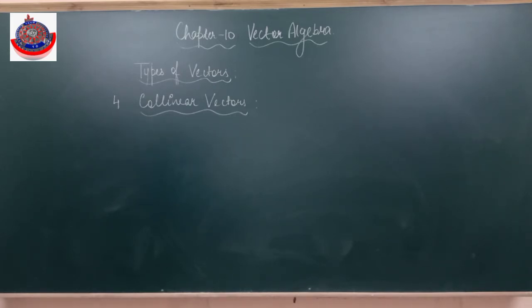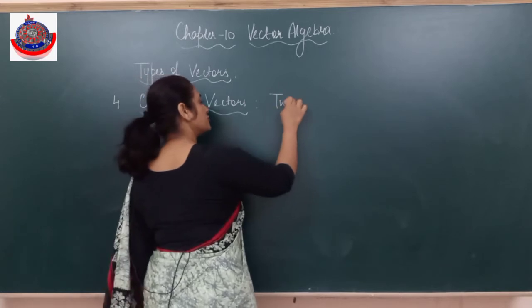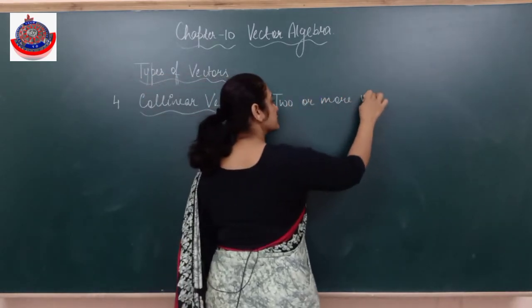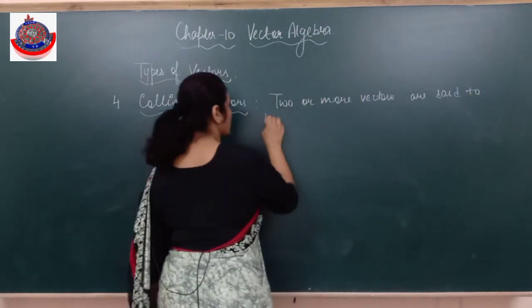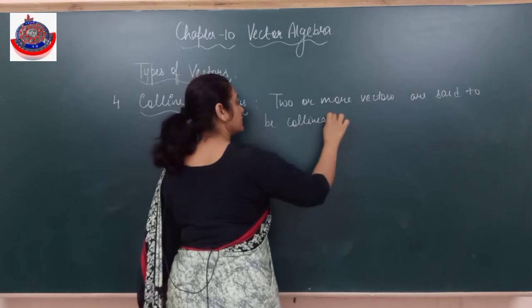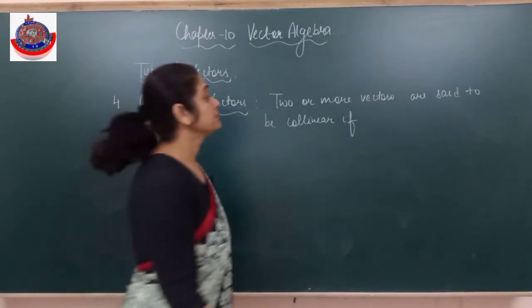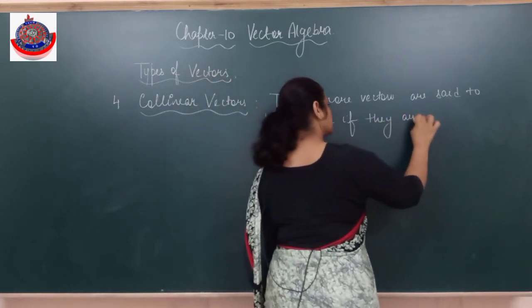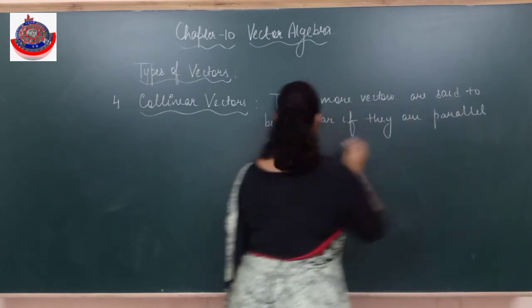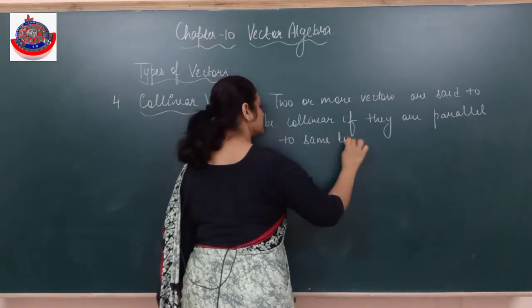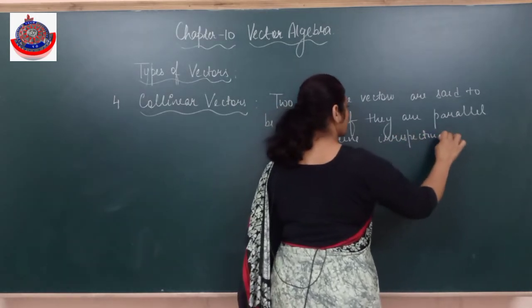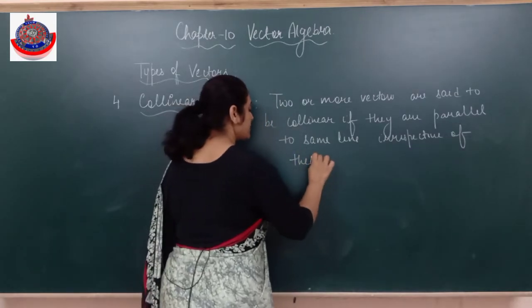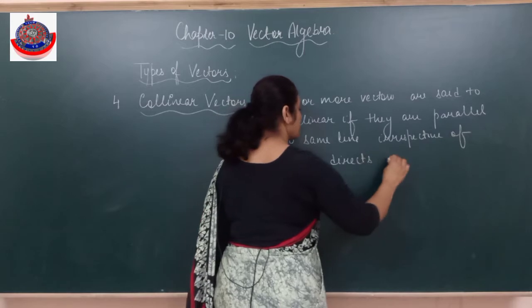Two or more vectors are said to be collinear if they are parallel to the same line irrespective of their directions and magnitude.